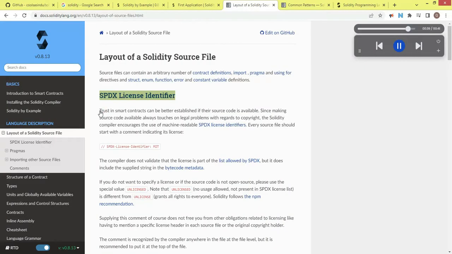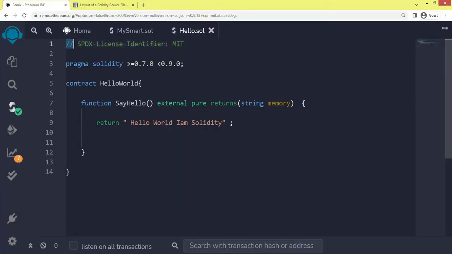SPDX license identifier. Trust in smart contracts can be better established if their source code is available. Since making source code available always touches on legal problems with regards to copyright, the Solidity compiler encourages the use of machine-readable SPDX license identifiers. Every source file should start with a comment indicating its license.